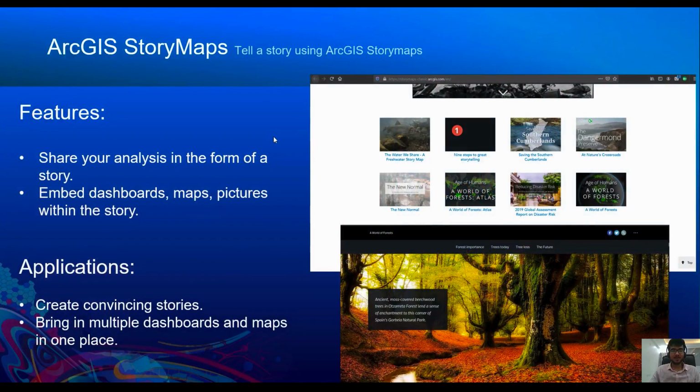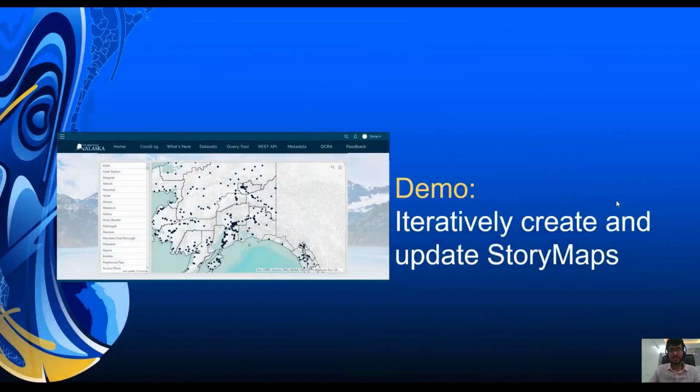Now let's move on to another app called ArcGIS StoryMaps. ArcGIS StoryMaps is a great way to tell convincing stories with the use of maps and narratives. We can share our analysis in the story maps. We can embed maps. We can embed pictures. We can tell a complete story around an analysis in a convincing way. As we saw dashboards, we can bring multiple such dashboards within the story map and we can share all of them at once.